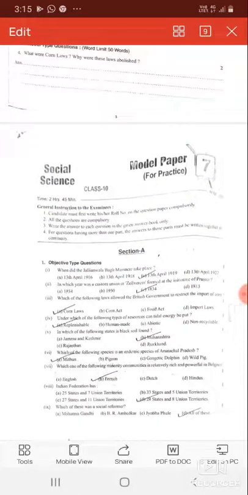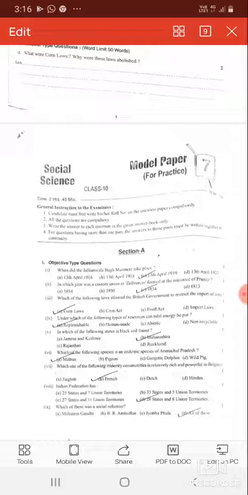In the objective type, see. When did the Jallianwala Bagh massacre take place? It took place on 13th April 1919. In which year was a customs union or Zollverein formed at the initiative of Prussia? In 1834. Which of the following laws allowed the British government to restrict the import of corn? The Corn Laws. Under which type of resources can tidal energy be put? It is replenishable resources.